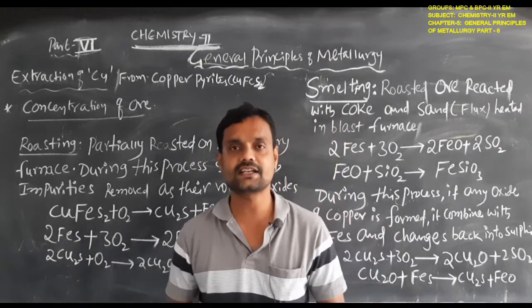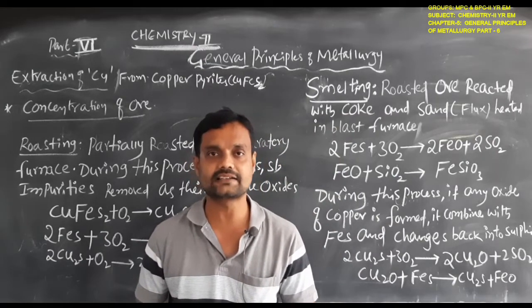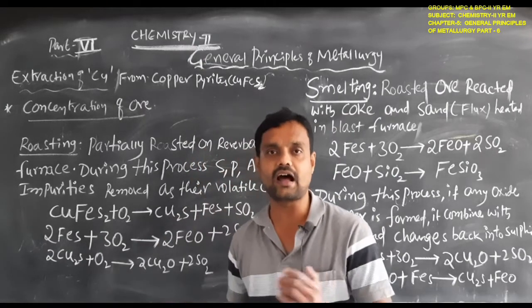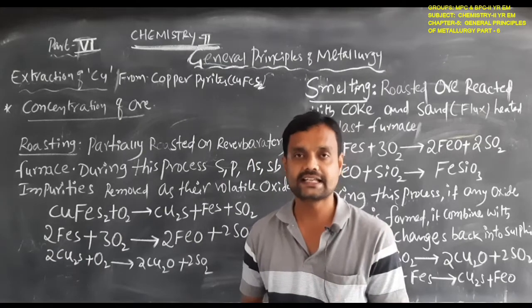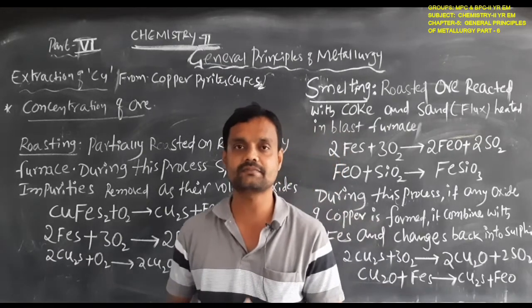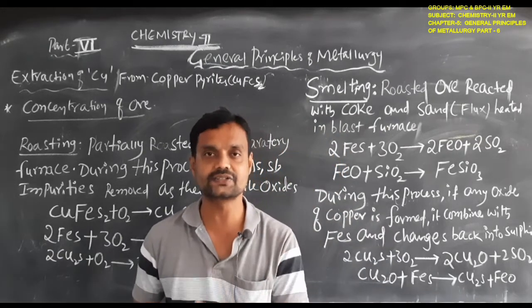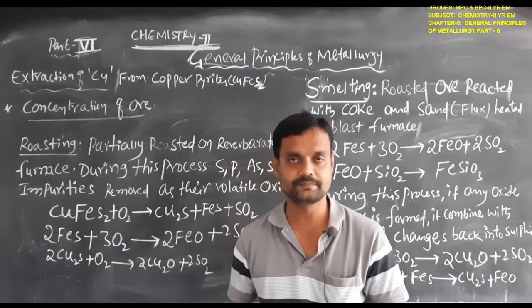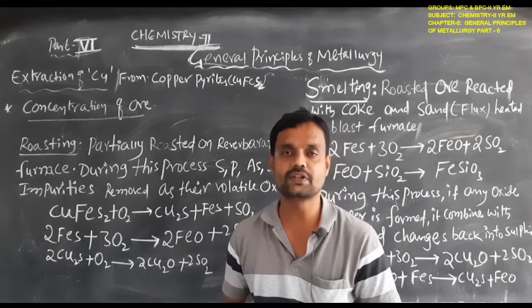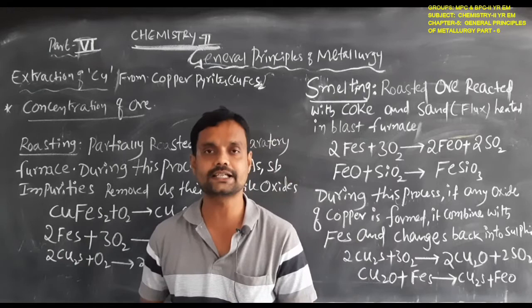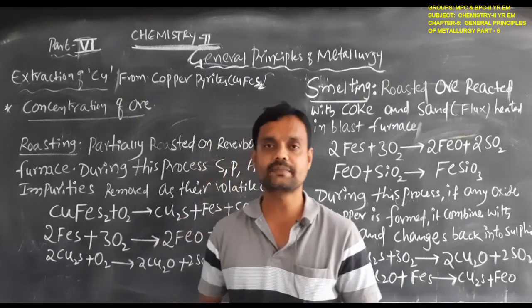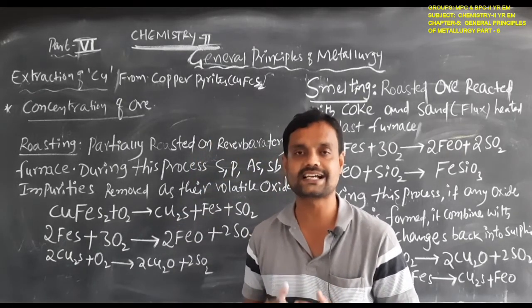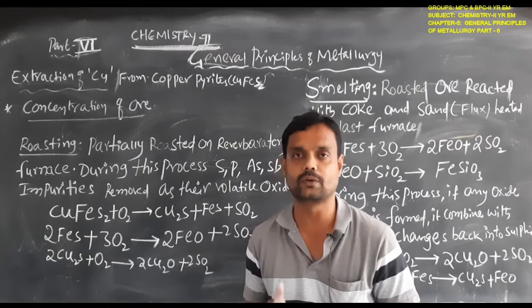In that, first the ore is converted to its metal oxide form, and then the metal is separated from that metal oxide, that is, reduction of the metal from the metal oxide, and finally we purify the extracted metal. So these are the main steps involved in the extraction of metals from their ore.